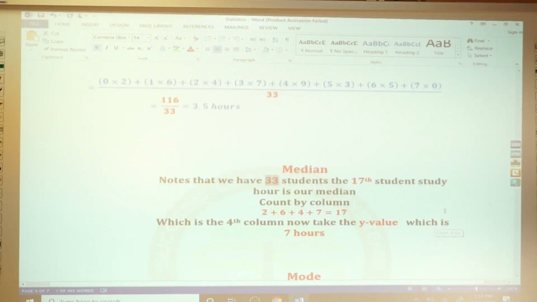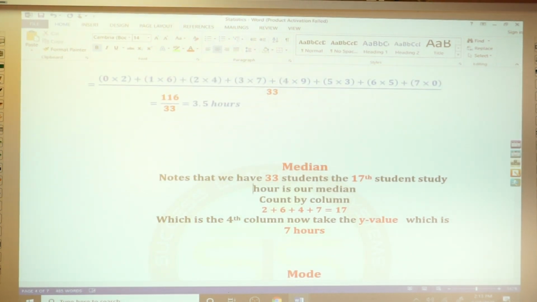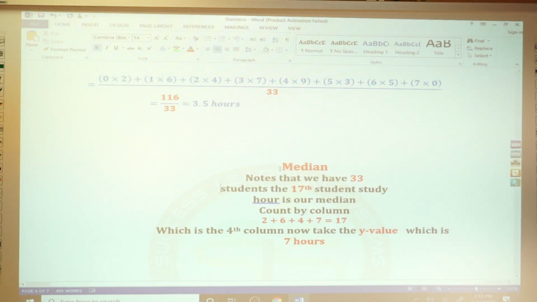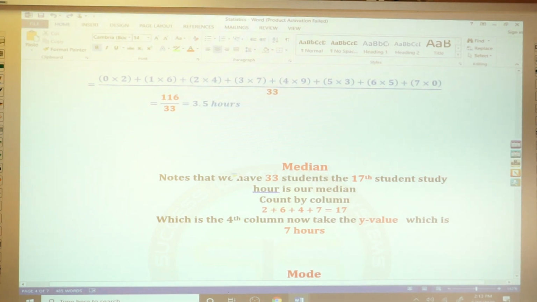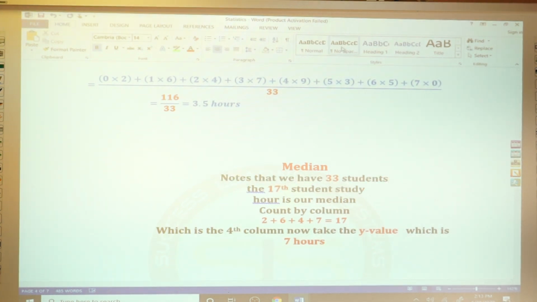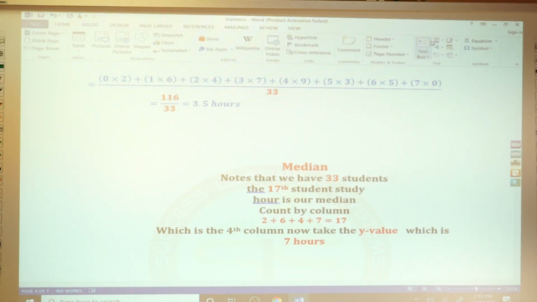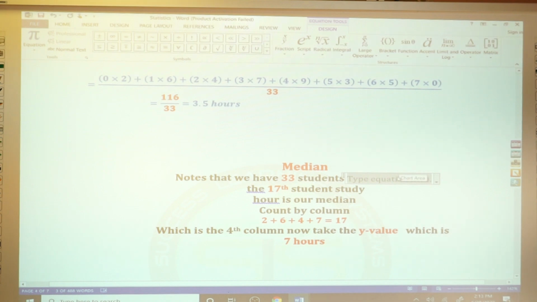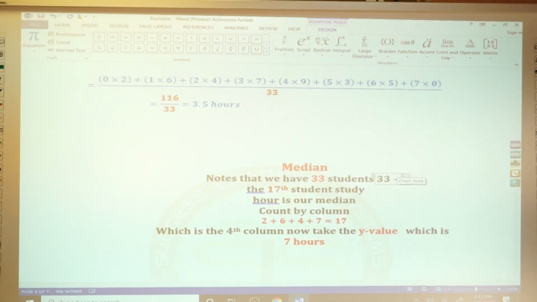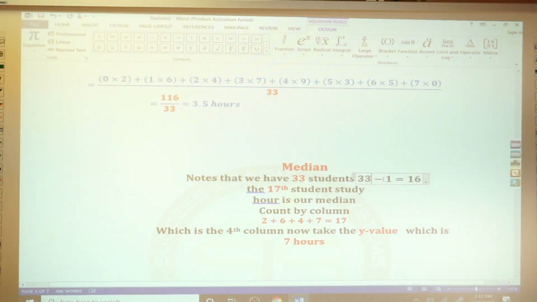The median. How many students do we have? 33 students, right? How do we find it? How do I get the 17? What I did: 33 minus 1 is 32.